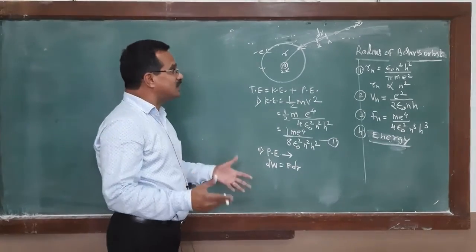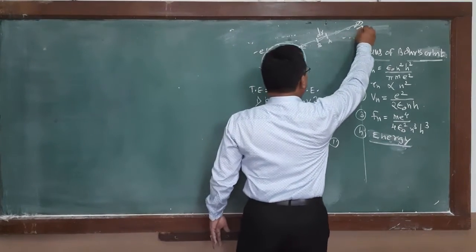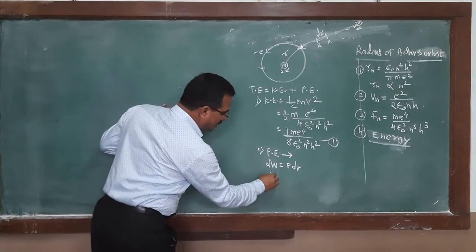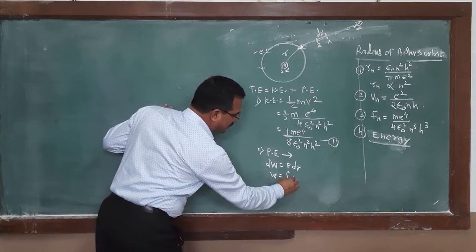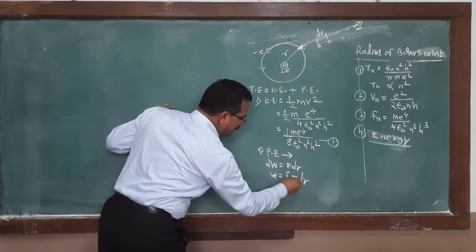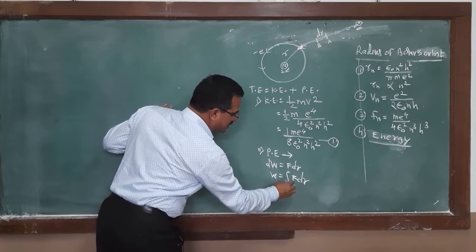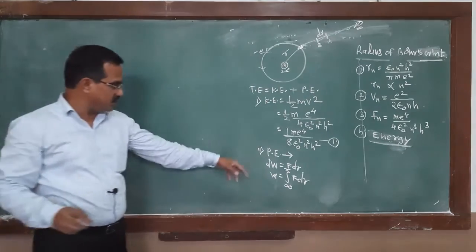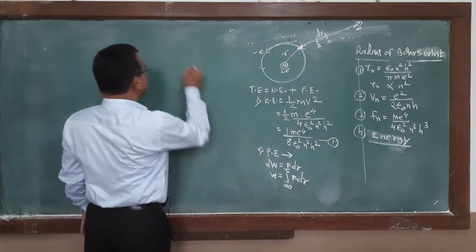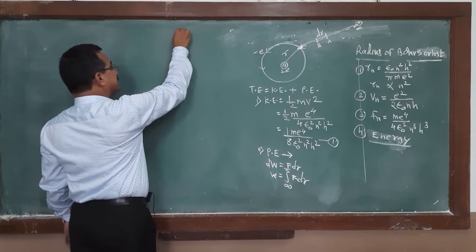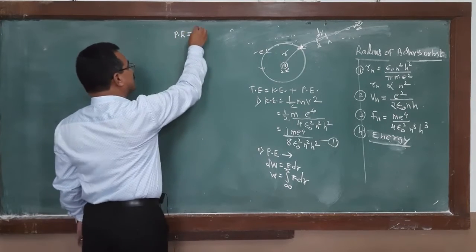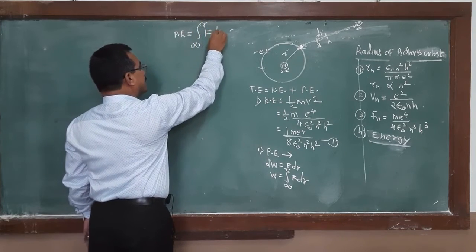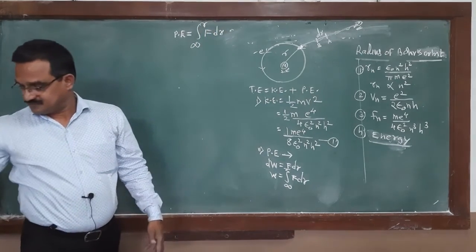But what is the total work done to move the electron from infinity to this point? The total work done is the integration of F into dr, with displacement from infinity to r. That work done means potential energy, so the potential energy is equal to the integration from infinity to r of F into dr. What is F?